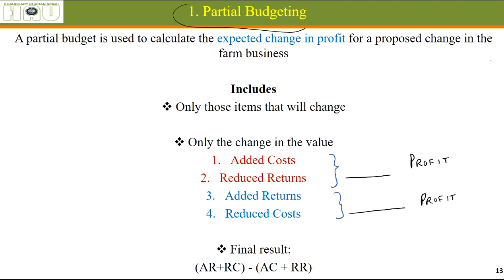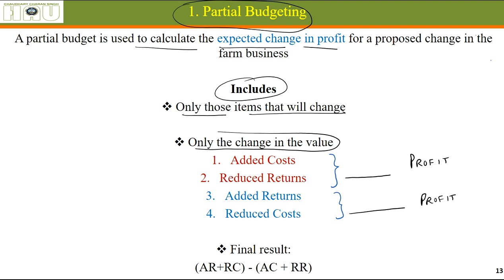What is partial budgeting? Partial budgeting is used to calculate expected change in profit. When we are making a small change in our farm plan, there will definitely be a small change in our profits also. Profit might reduce, or it might go up. It includes only those items that will change, and the change in value of these.